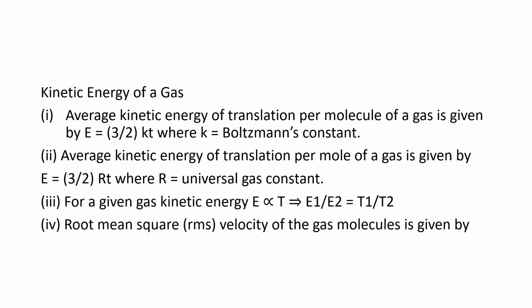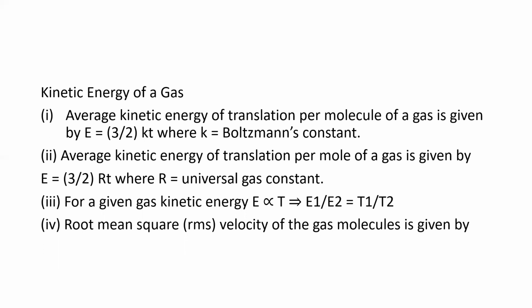So average kinetic energy of translation per mole of a gas is given by 3/2 into RT, where R is universal gas constant. We already know the value here, 8.31 joules per mole per Kelvin.